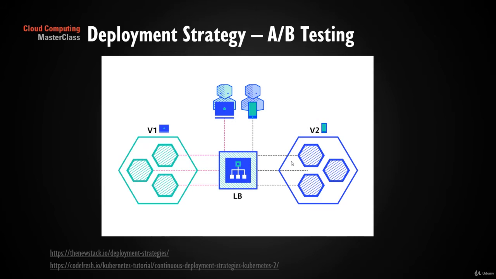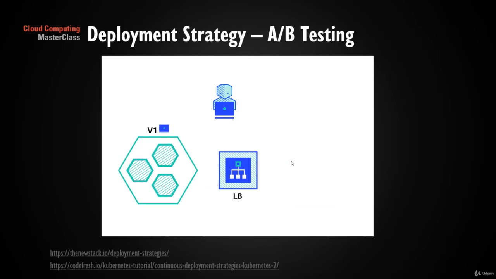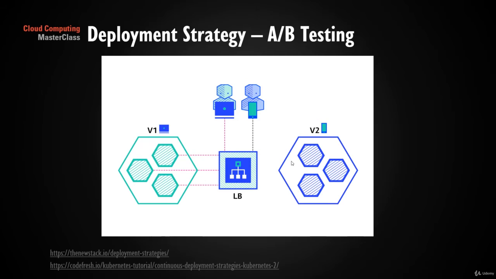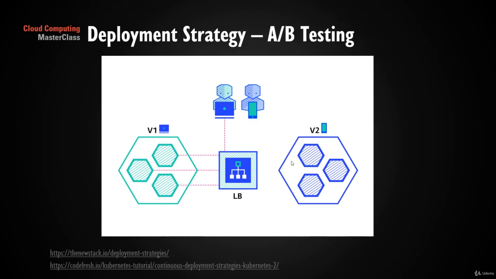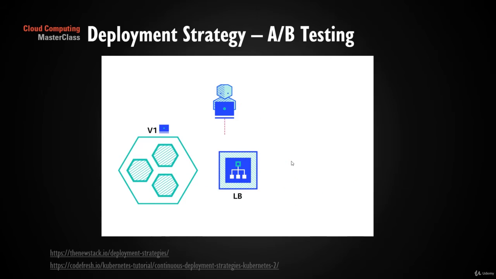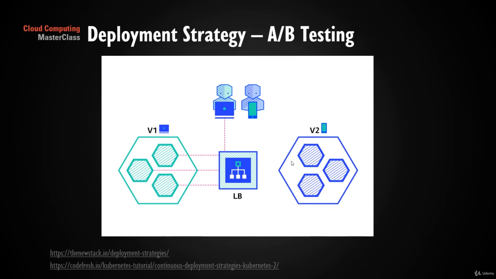As an example, say you want to move customers from one particular geographic location, say one city or one state, and then you start rolling out your changes to all other states. Or you increase the number of users onto the new platform, and this you can control. So you can control who can access the old version and who can access the new version, and this is A/B kind of testing.